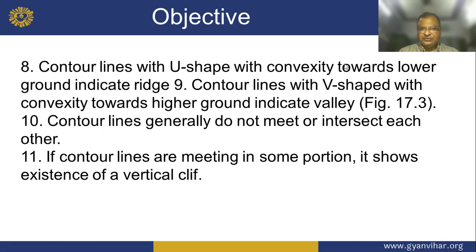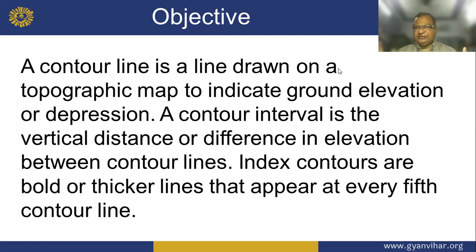Contour lines with U shape, convex toward lower ground, indicate a ridge, and contour lines with V shape, convex toward higher ground, indicate a valley. Contour lines generally do not meet or intersect each other, and if lines are meeting in some portion, it shows the existence of a vertical cliff. So these are the characteristics.